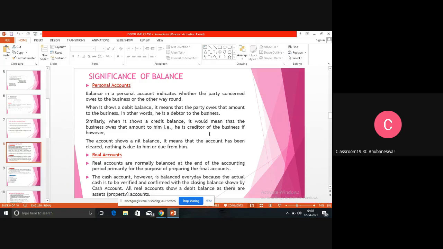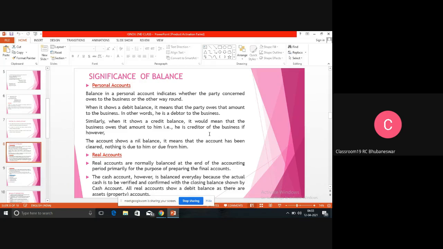T format means debit side is the left hand side and credit side is the right hand side. So when we are recording all the things in debit side or credit side, and we are calculating, either there is deficiency in debit side or there is deficiency in credit side, or there is surplus in debit side or there is surplus in credit side. What does it denote? If there is deficiency, what do we call it, and if there is any surplus, what do we call it? So surplus means credit balance, deficiency means debit balance.